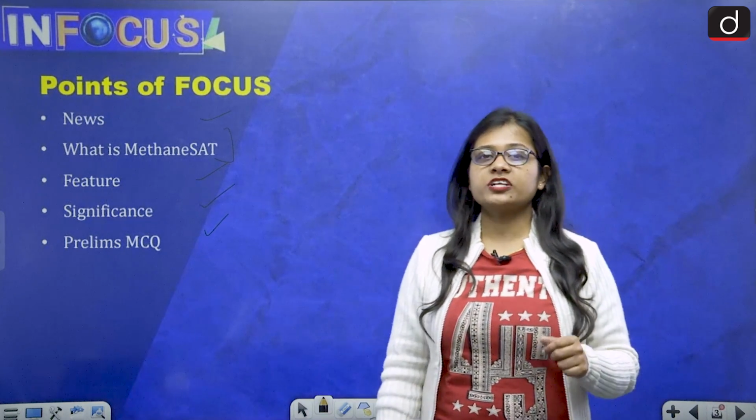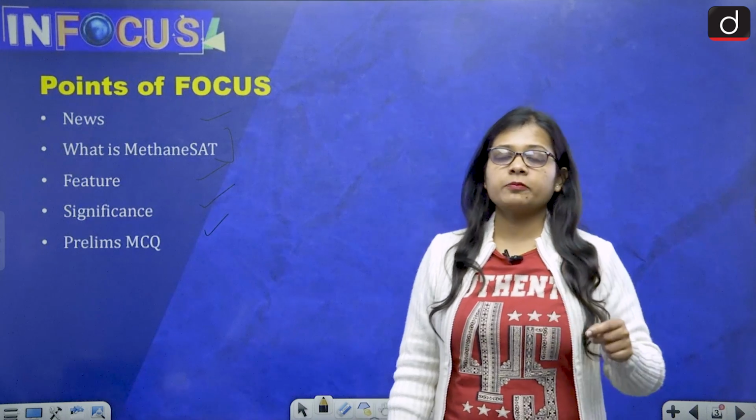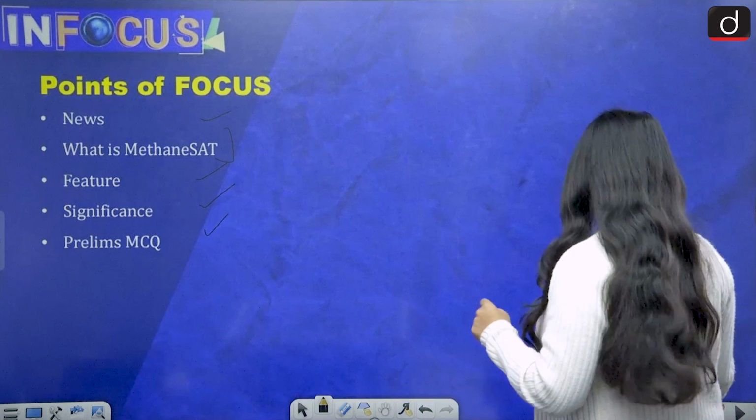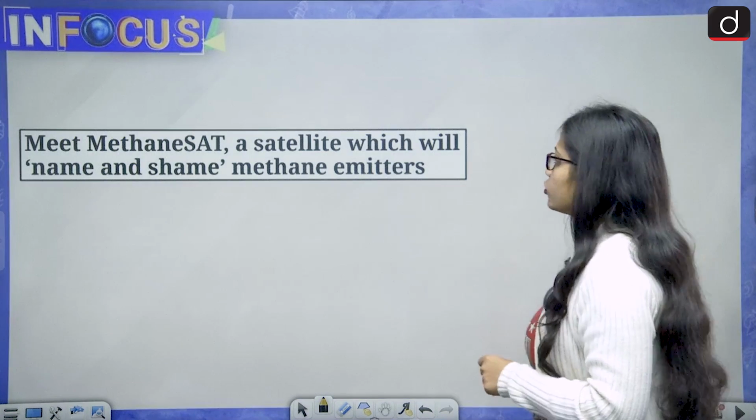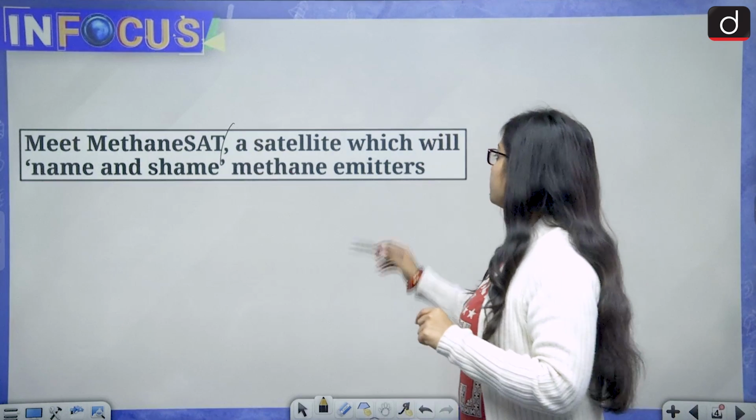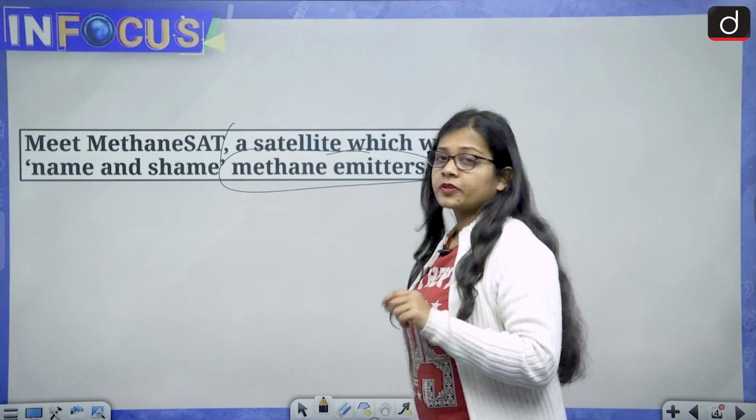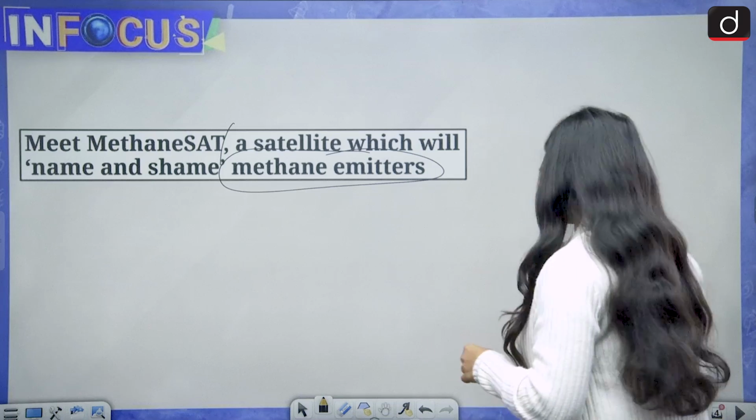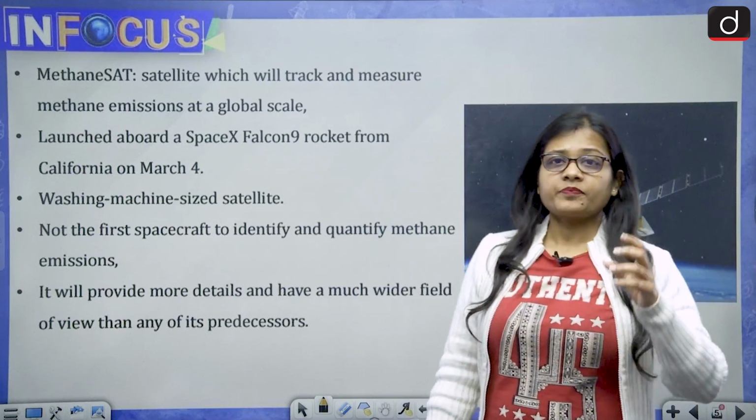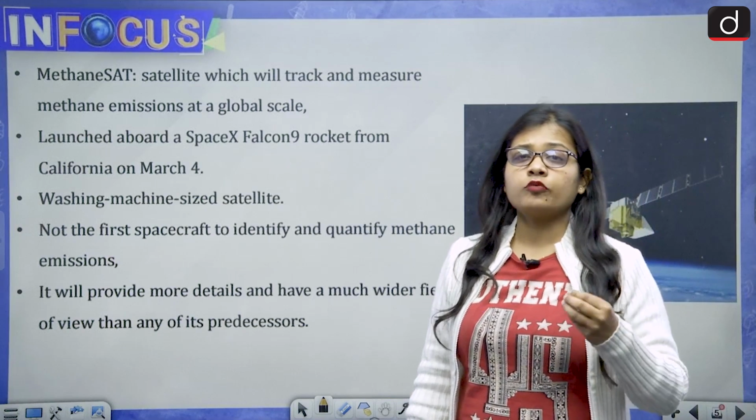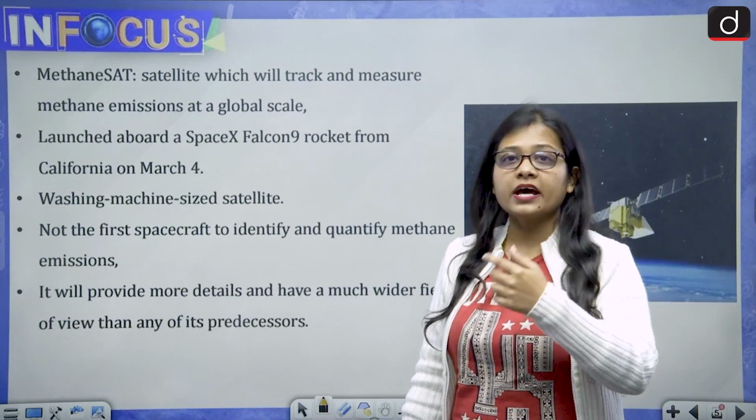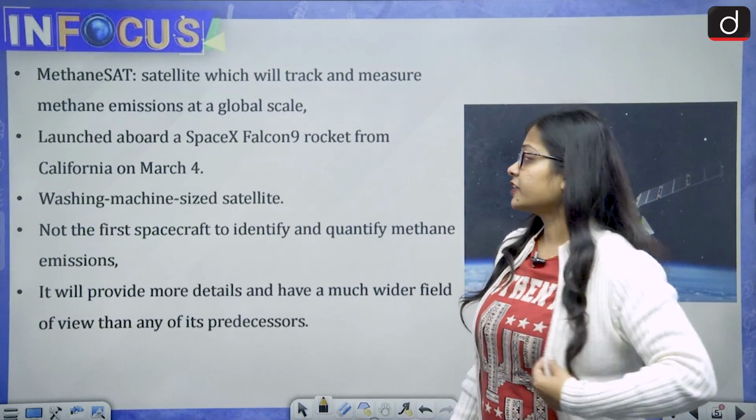The topic is relevant to General Studies Paper 3, that is environment. It is important for you to know what MethaneSAT is and what its features are. The news talks about MethaneSAT, a satellite which will name and shame methane emitters, because it will work towards identifying the causes of methane. It will also detect the level at which methane is increasing or decreasing and what can be done to reduce methane in the environment.